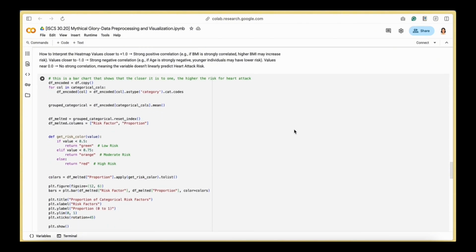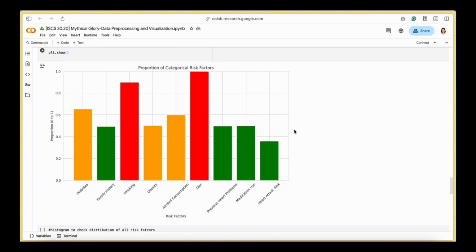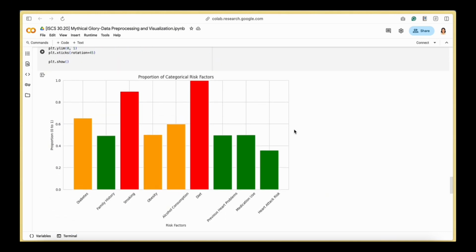And for the next visualization that we use, we just understood the prevalence of the risk factors using a proportion bar chart. So we observe that diet is present in 100% of at-risk cases, which is in red, and smoking is about 90%, and diabetes and alcohol consumption hover around 60 to 65, and the rest is in green. So what we will do is in logistic regression, we're going to ensure that these imbalances don't warp coefficient estimation, and in random forest, we will also apply balanced weights so each tree sees a fair representation of risk versus no risk when choosing splits.